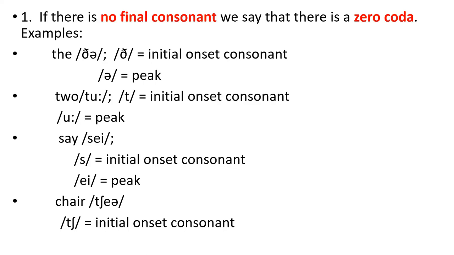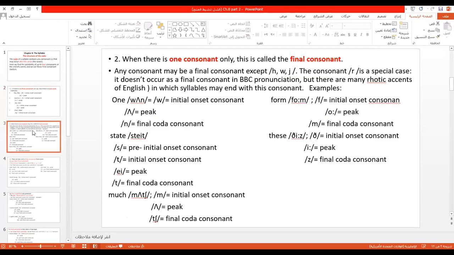Sometimes we have only one consonant, as you see: one consonant in the coda. It means one consonant after the peak. Look, there is one consonant. What do we call this consonant? Final coda consonant, or final consonant.